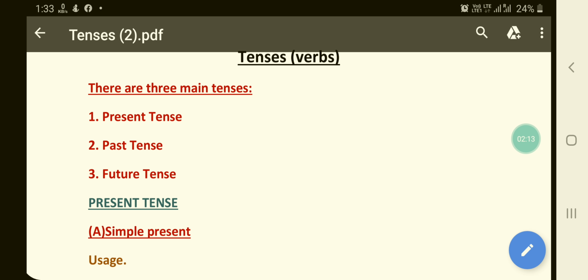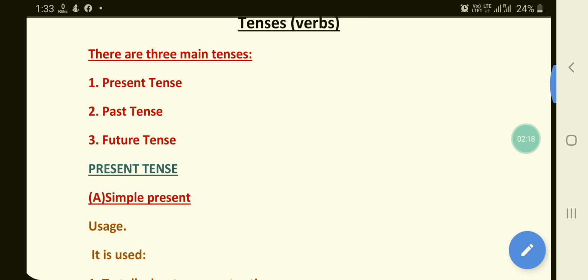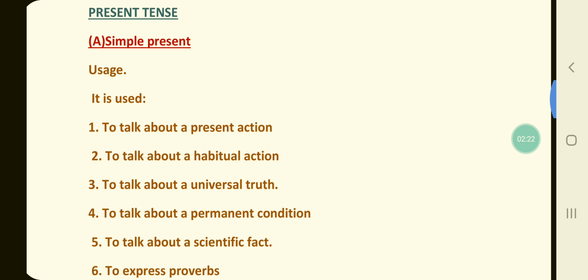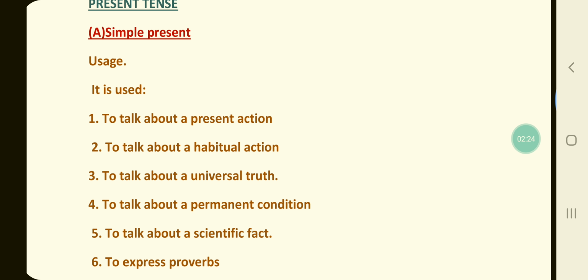Now coming down to the chapter. Children, as you can see on the screen, present tense. Under present tense, simple present tense. Well, now we are going to start with the uses of the simple present tense. For example, the first point, it is used to talk about a present action. Simple present tense is also used to express habitual actions.